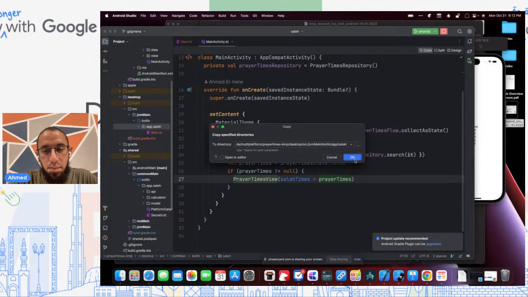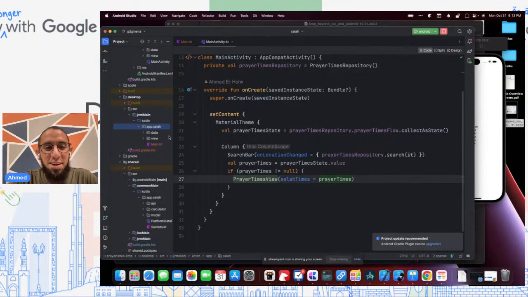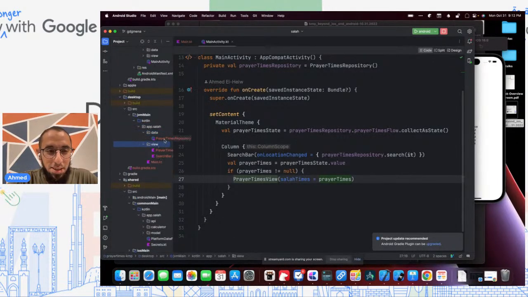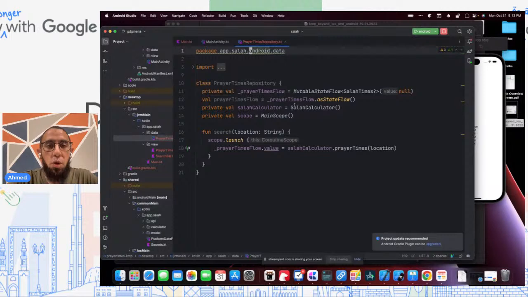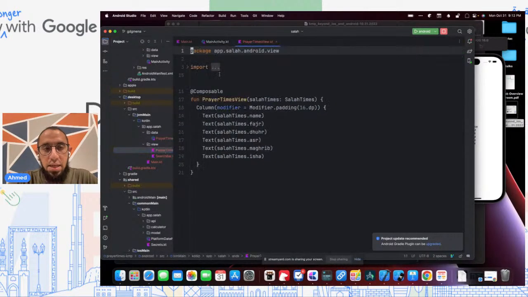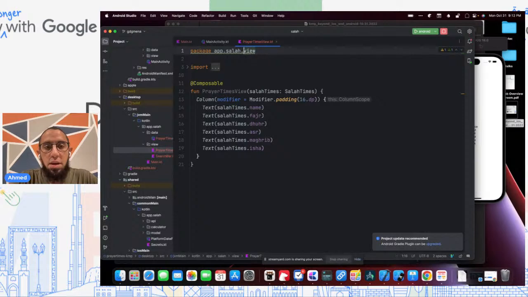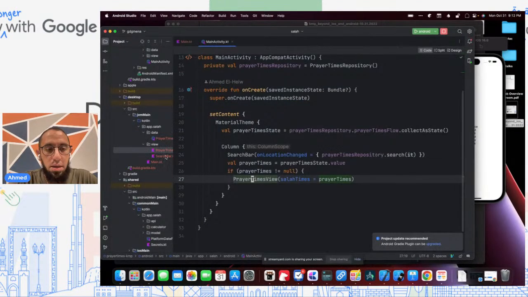So what we want to do here is copy these two folders and paste them in desktop. And again, I apologize. We'll fix this soon, inshallah. So we'll open each one and make sure that everything compiles fine. So we have different package. So I just fixed that. And same thing here. I fixed that.